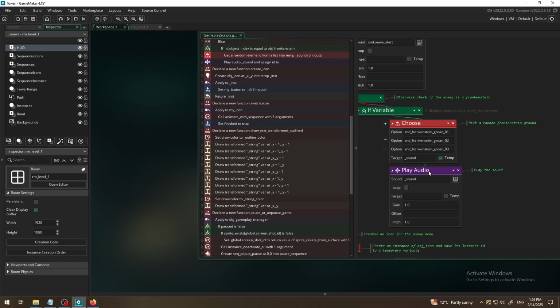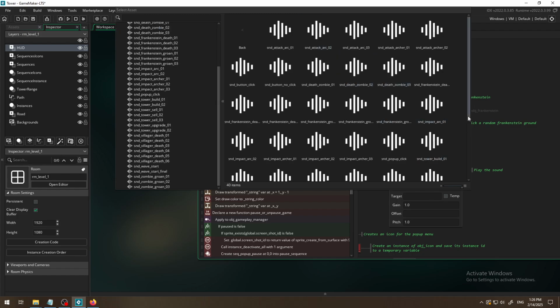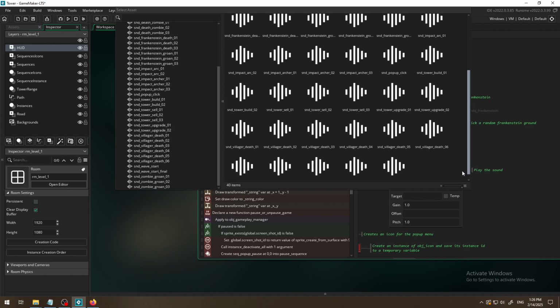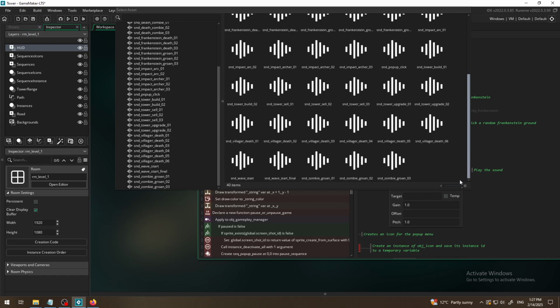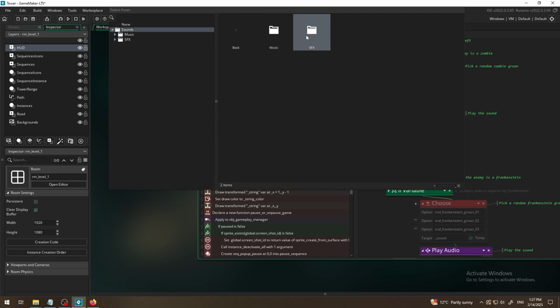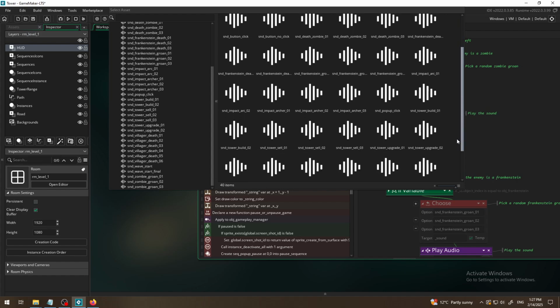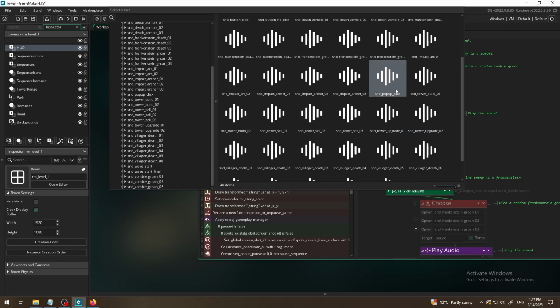that's it. Yeah, I will again disable this, and instead of sound I will pick for Frankenstein. We can pick this sound wave start for Frankenstein, and for zombie we can pick some kind of click. Pop-up click, yeah.